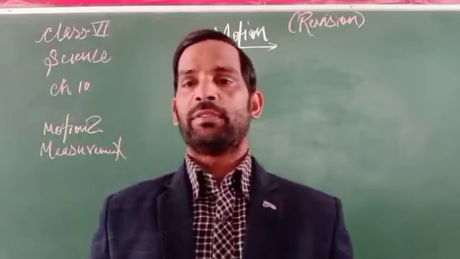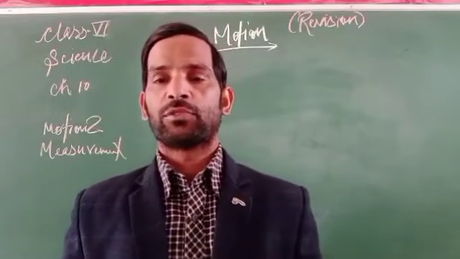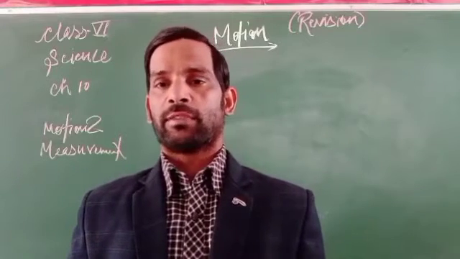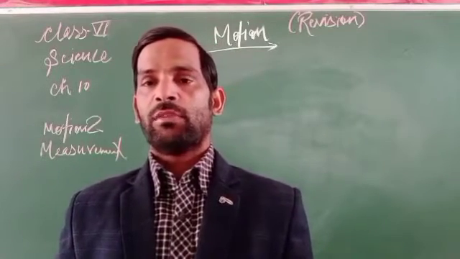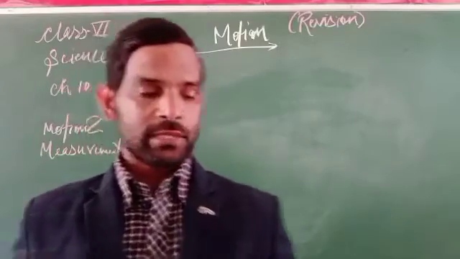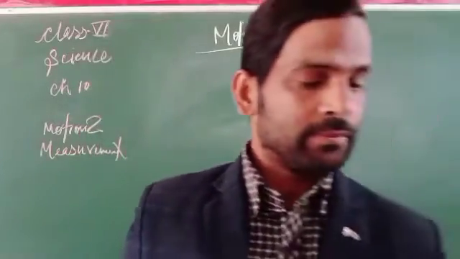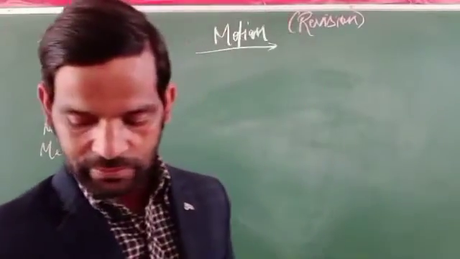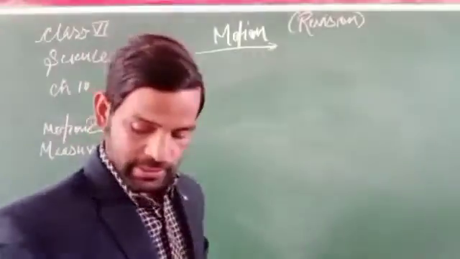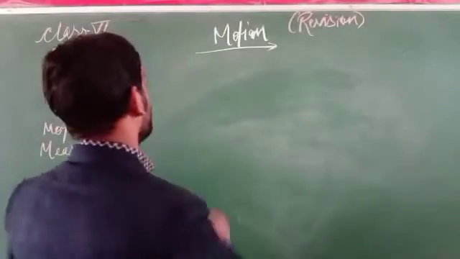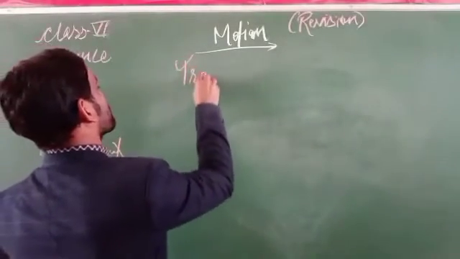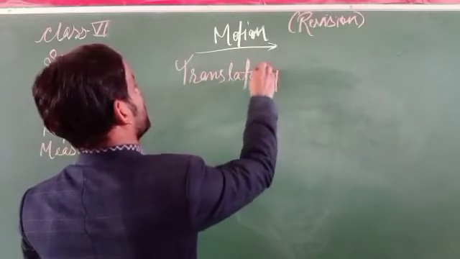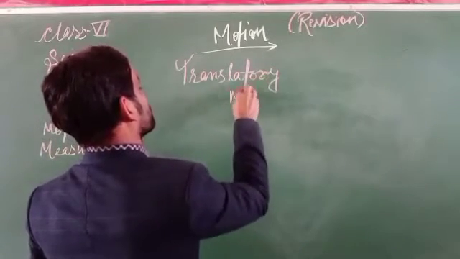Motion might have different kinds. Several types of motion can be known. Here are the different types of motion, in which we have to discuss first the rectilinear motion or translatory motion. This one is called rectilinear motion or translatory motion.